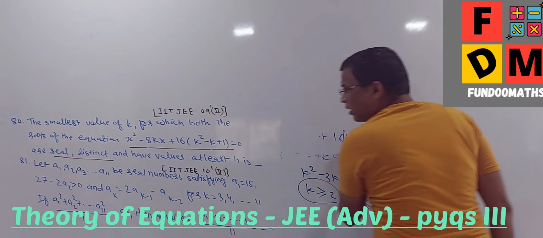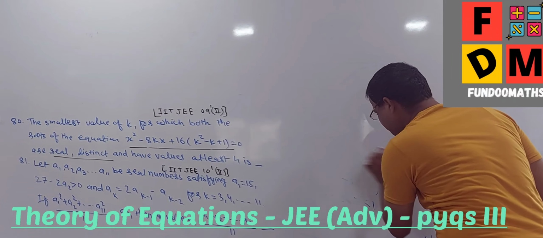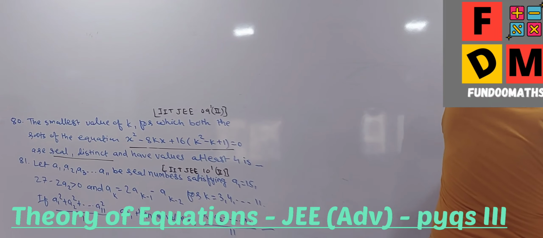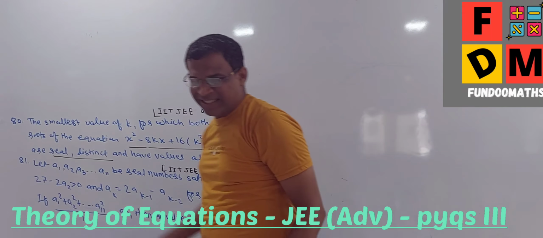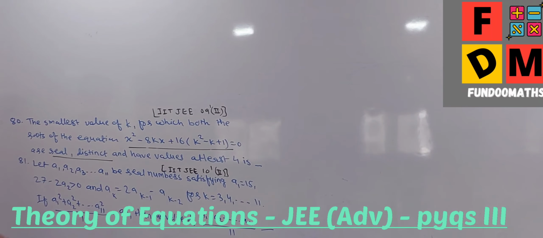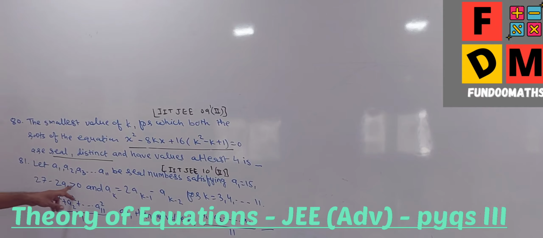Fine. Question number 81 has been asked in 2010 second paper. I found this question a little tougher because it is lengthier, and it involves the concept of progression. So quickly let me go through this. A1, A2, A3 up to A11 are real numbers satisfying A1 value is like this, the second condition, and AK value is this.